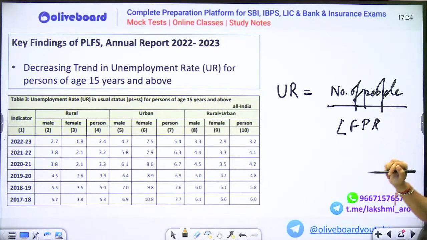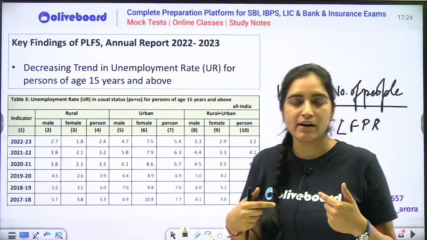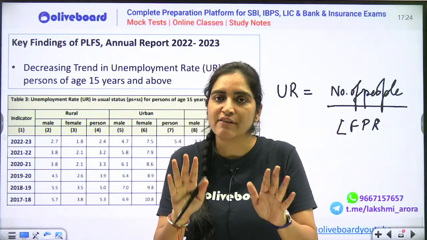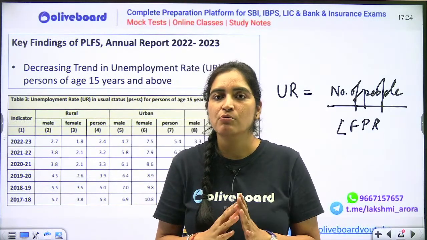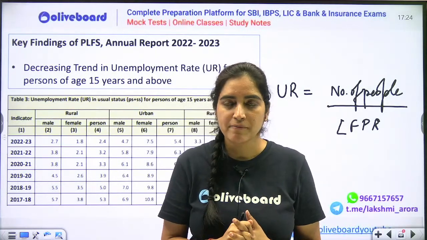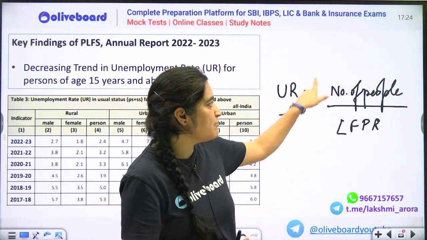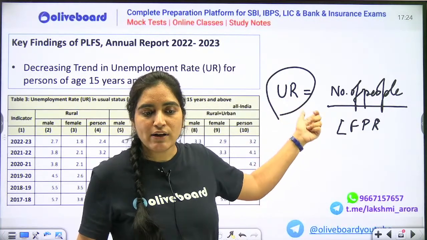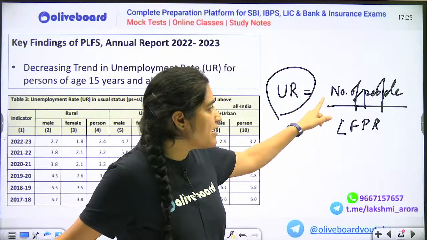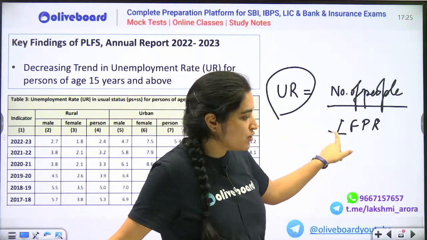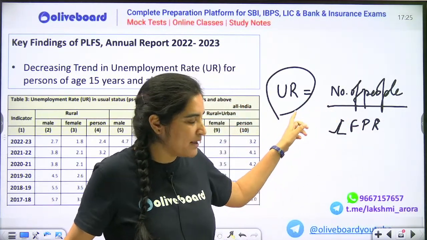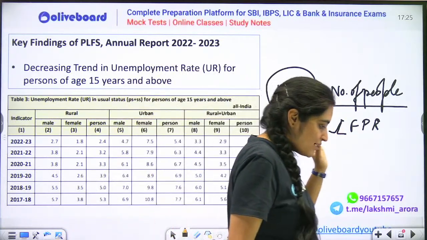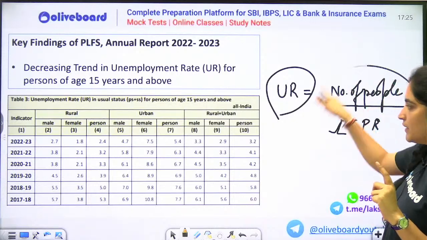Now I want to ask you a question. If suppose I am an individual, I do not want to work, I want to study forward because I do not want to work, will you consider me unemployed? Will I be considered under this unemployment rate? No. Unemployment rate only considers those individuals who are a part of your labor force participation rate, who want to be a part of your labor working system. So you have to be clear with that. So unemployment rate ki definition, please learn it.